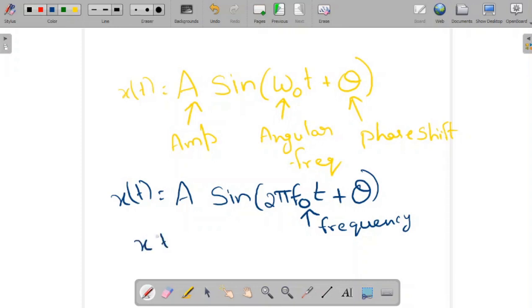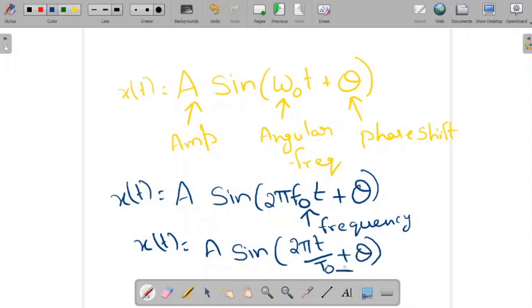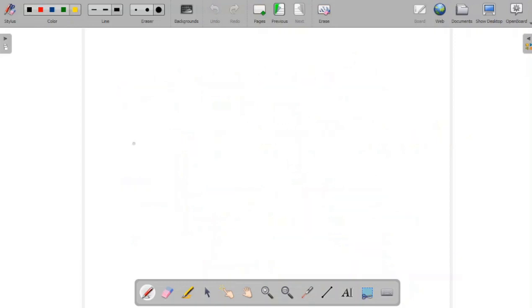Or otherwise, you can write x of t as A sin(2 pi t divided by T naught plus theta), where T naught is your time period. Now let us solve some problems based on this.